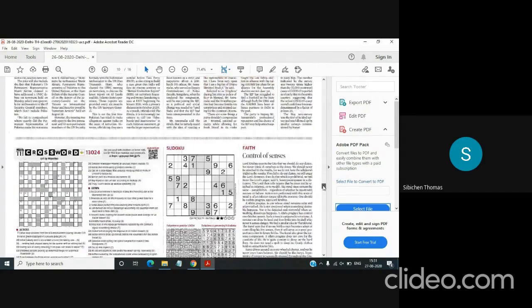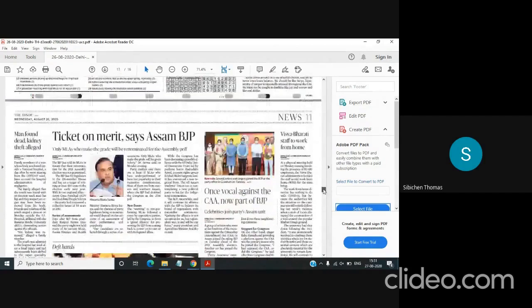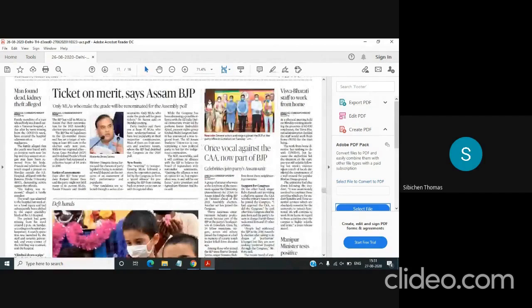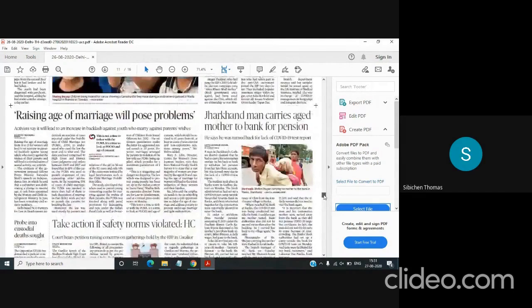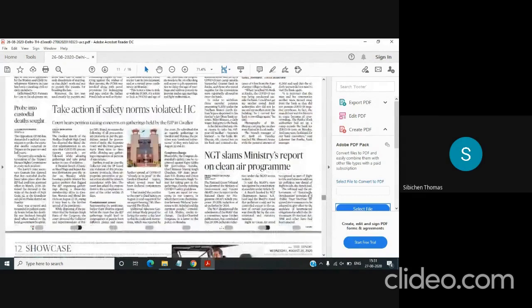Then you have the next page, again news. All of these concern articles about regional areas, specific locations. So you can conveniently avoid it. Then you have this article on National Green Tribunal. You need to know about National Green Tribunal as it is important for the environment paper in GS3.